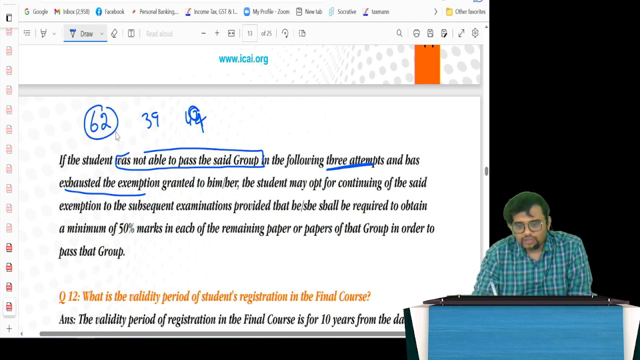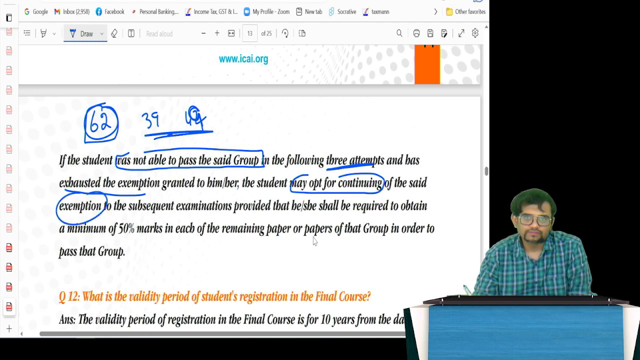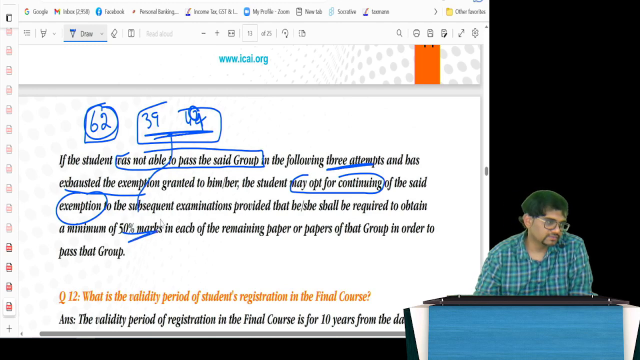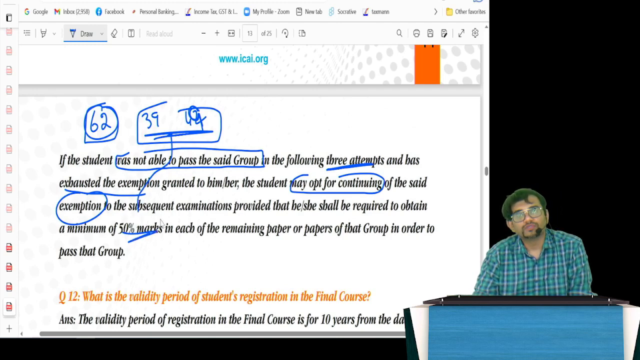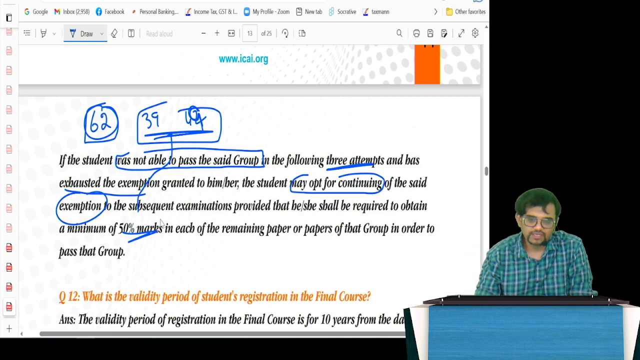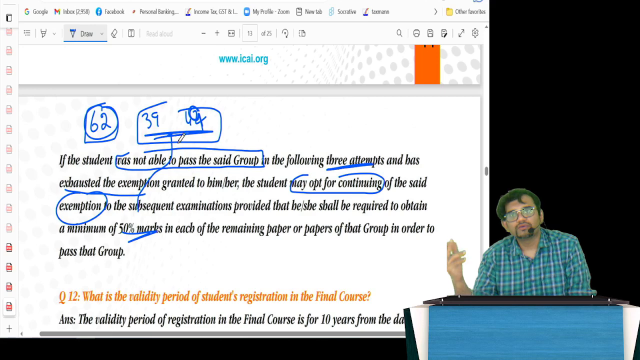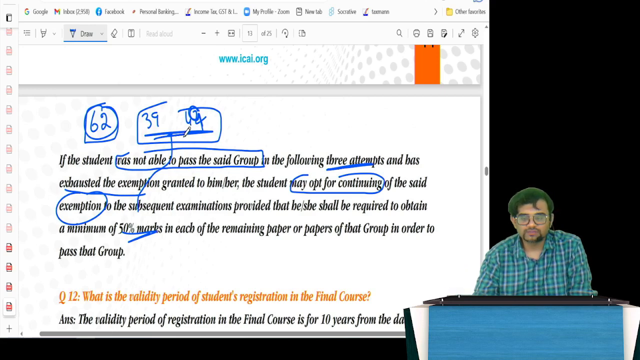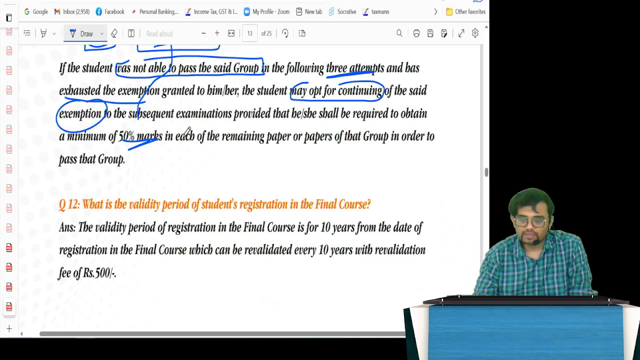if I am unable to pass these 2 subjects in the subsequent 3 attempts, and I'm carrying forward the exemption, they have said here that you can still opt for continuing the said exemption, no problem. However, obviously in these 2 papers you should get minimum 50%. Basically they are trying to tell it's of no use. Why do we take exemption, guys? So that if we score 45, 47 somewhere, this extra marks will make up for that. But now they are telling nothing doing. After 3 attempts you can continue that and then you have to score 50 in the other 2 subjects, minimum 50 in each of the remaining papers.